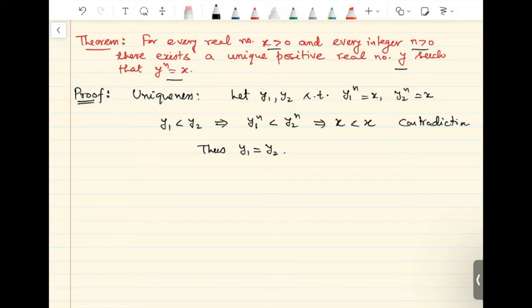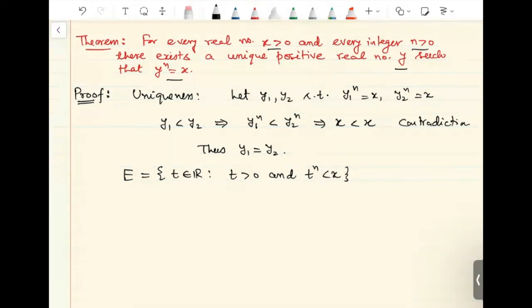Regarding existence of such a y, we consider a subset E of R defined as the collection of all real numbers t such that t is positive and t raised to n is strictly less than x. So we will claim that this set is non-empty. This is bounded above. So it is going to admit a supremum, and we are going to show that the supremum is the number y which we are trying to find out.